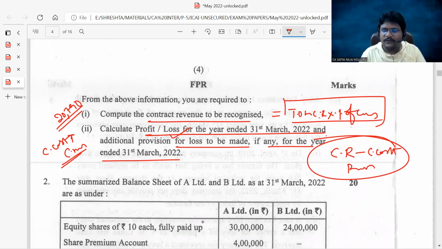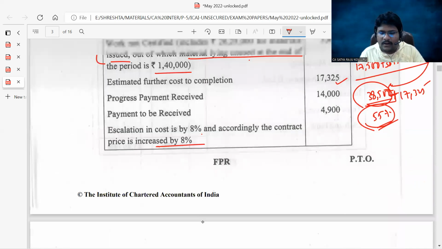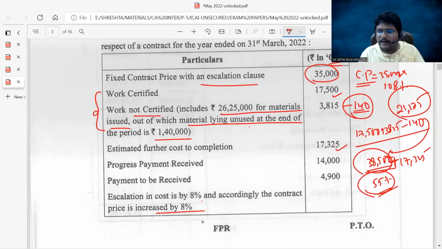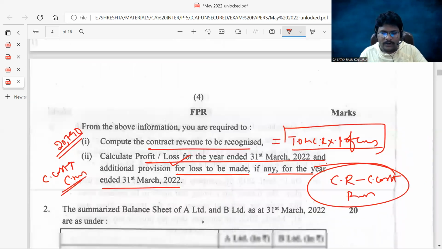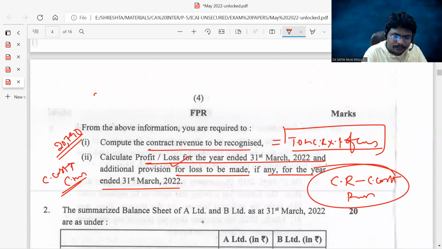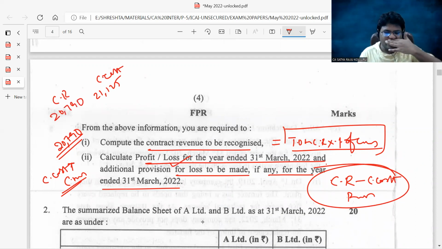Calculate profit or loss for the year. Sir, for the current year, how much is the profit or loss? Contract revenue recognized for the current year is known. The contract cost for the current year is how much? 21,125. Now, 21,125 is the contract cost and the contract revenue is 20,790. The difference itself is the profit or loss, guys.